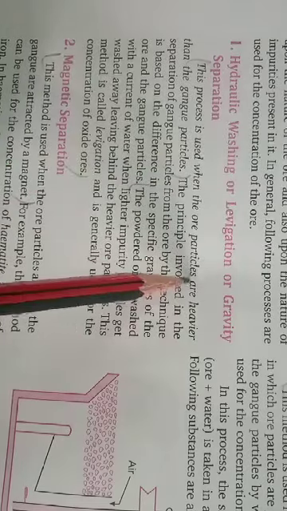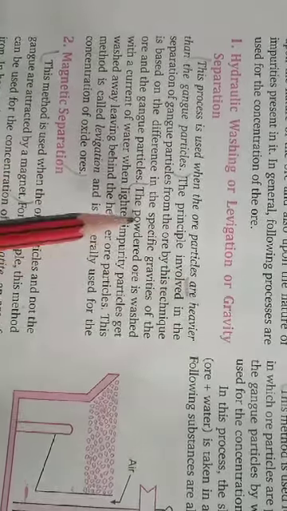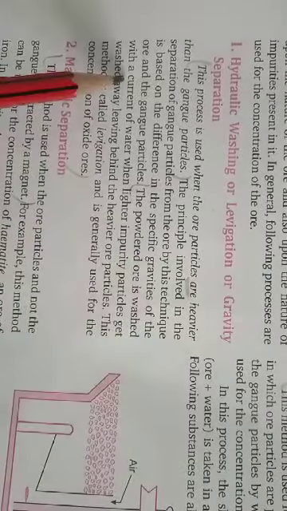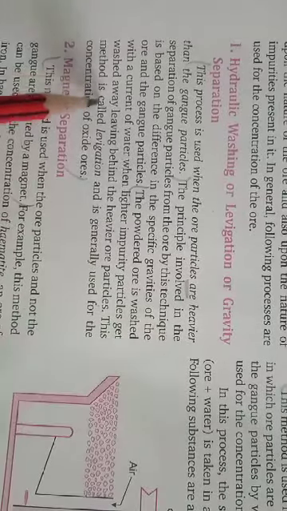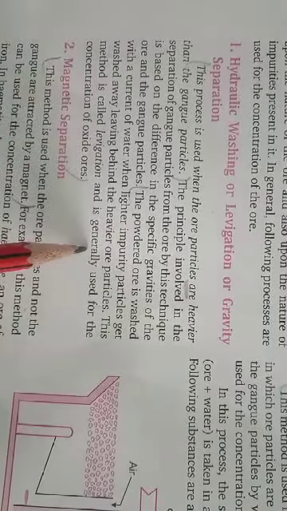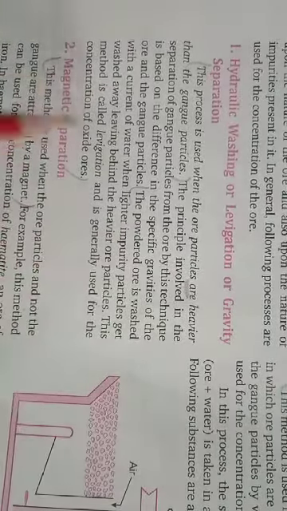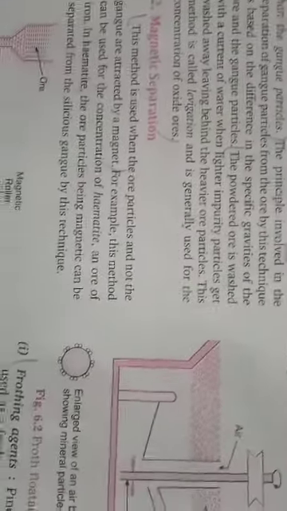The powdered ore is washed with a current of water, and the lighter impurity particles get washed away, leaving behind the heavier ore particles. This method is called levitation and is generally used for the concentration of oxide ores.